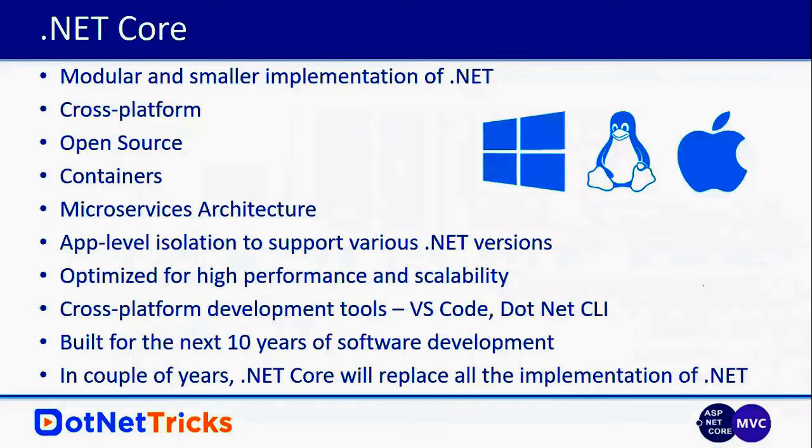And .NET Core is also based upon the microservices architecture. If you are planning to implement the microservices architecture, which is an implementation of SOA, I know you already know about SOA because SOA is used by WCF and web services. So microservices is an implementation of the SOA architecture. And even in .NET Core, we have app-level isolation as well to support various versions of the .NET framework.